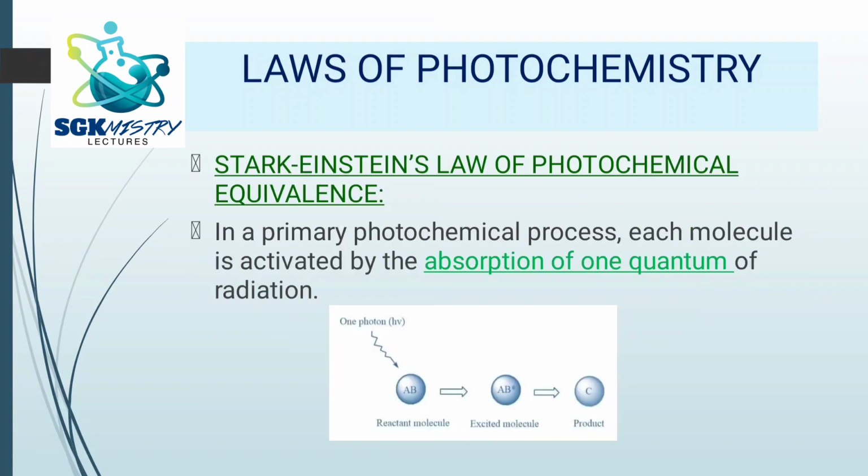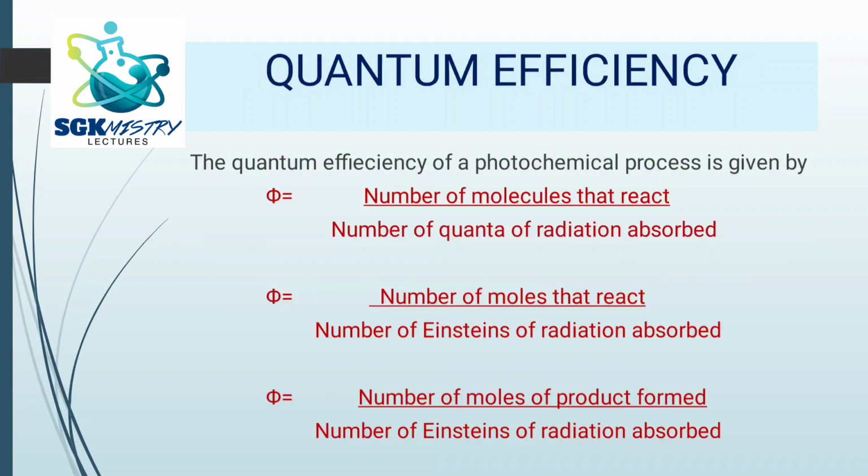Let us go to the next law, that is Stark-Einstein's law of photochemical equivalence. So here, what does it state? In a primary photochemical process, each molecule is activated by the absorption of one quantum of radiation. So you can see in this picture, there is a reactant molecule, it is absorbing one photon, and then you can see it goes to the excited state. So excited molecule you can see in the second picture, and then of course the product will be formed because of the absorbed light energy.